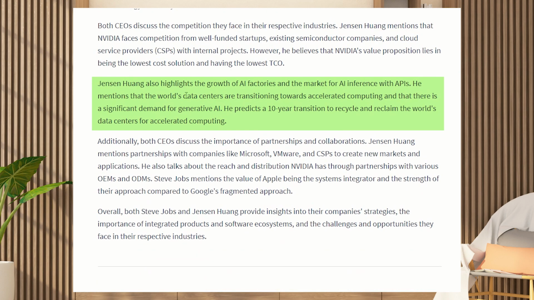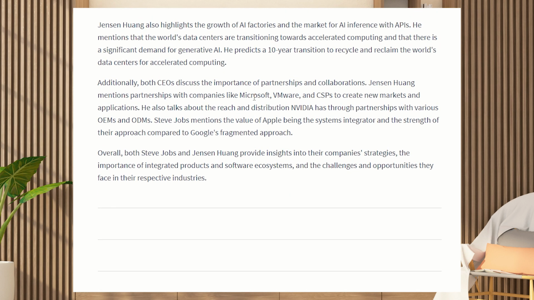He reckons that every company should have one, and that everybody's transitioning towards accelerated computing. And he also talks about partnerships. So it's really good output there.